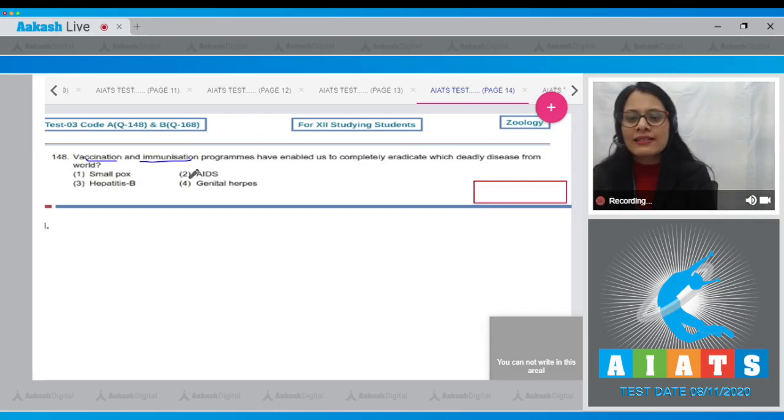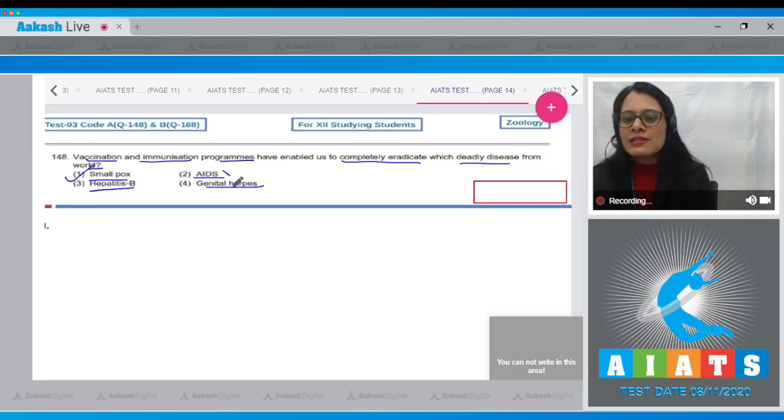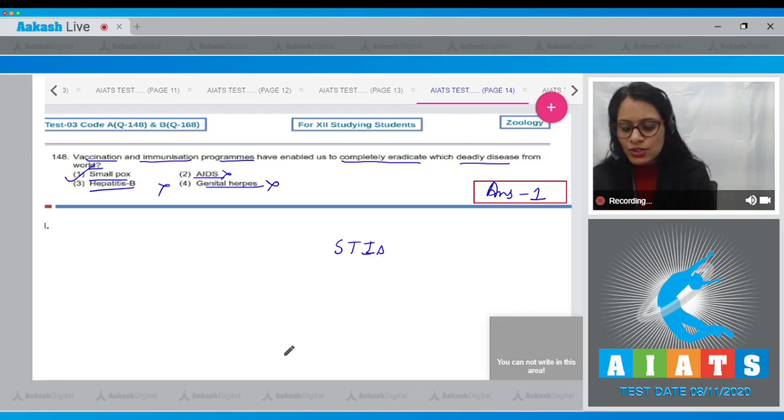Vaccination and immunization programs have enabled us to completely eradicate which deadly disease from world? And options given are smallpox, AIDS, hepatitis B, genital herpes. And the correct answer to this question is option number 1, smallpox. The other three options, AIDS, hepatitis B, and genital herpes, are sexually transmitted infections and are incorrect options to this question. So the correct answer to this question is option number 1. Let's move on to the next question.